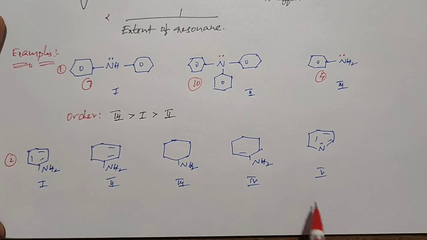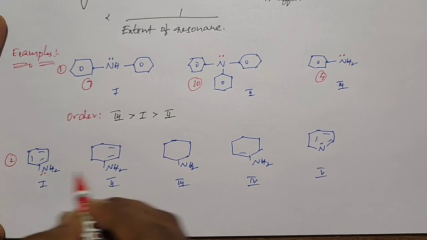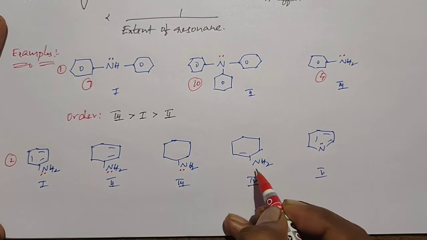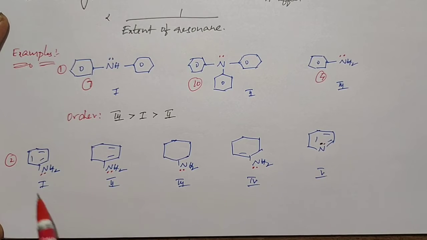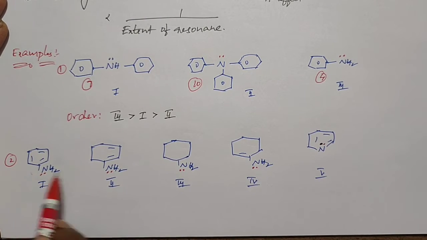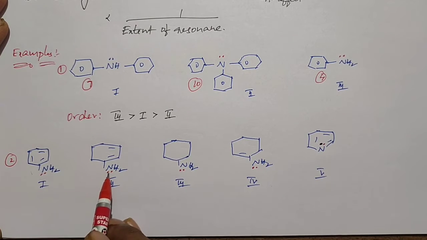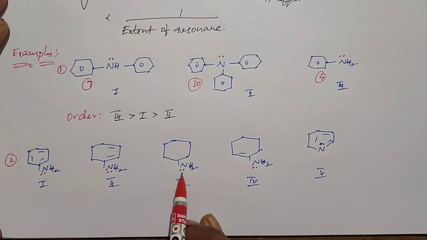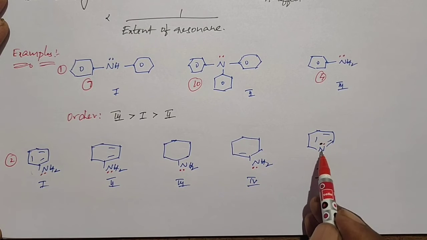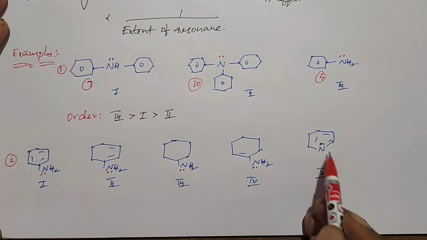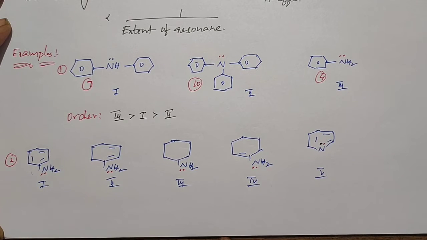In this example we have 5 structures. In each structure we have one lone pair of electrons on nitrogen. Here the lone pair on nitrogen can be involved in the resonance. And here also the lone pair is involved in conjugation with 2 pi bonds. Here there is no resonance, and here the lone pair shows conjugation with 1 pi bond. Here the lone pair present on nitrogen cannot participate in resonance or conjugation.